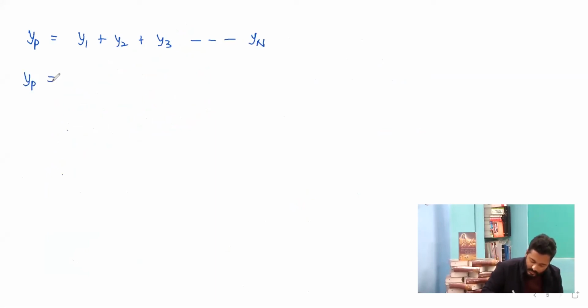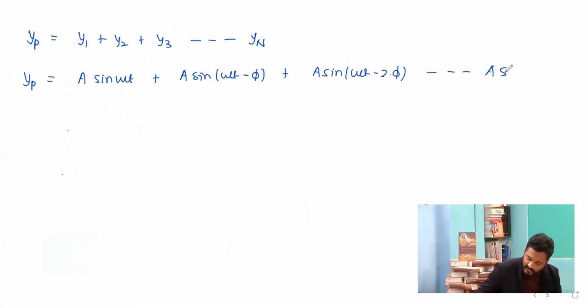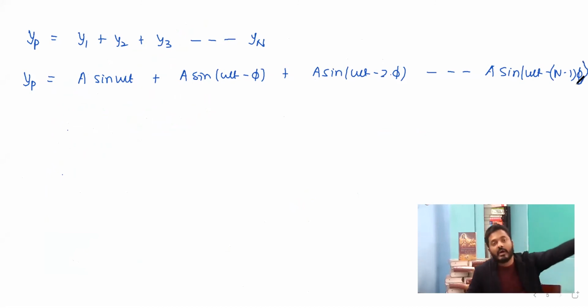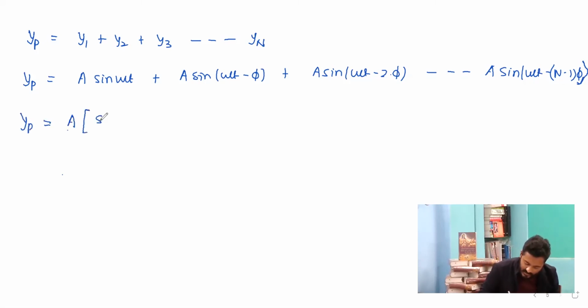That is, at a point P, it will be written as a sine omega t plus a sine omega t minus phi plus a sine omega t minus 2 phi, and then a sine omega t minus (n minus 1) phi. So we need to add all these parameters to obtain the expression for the superposition at a point P. In order to add this, we have a sine series. So A taken common, we are left with sine omega t, sine omega t minus phi, sine omega t minus 2 phi.